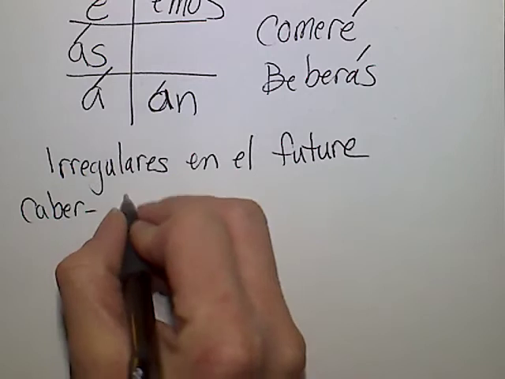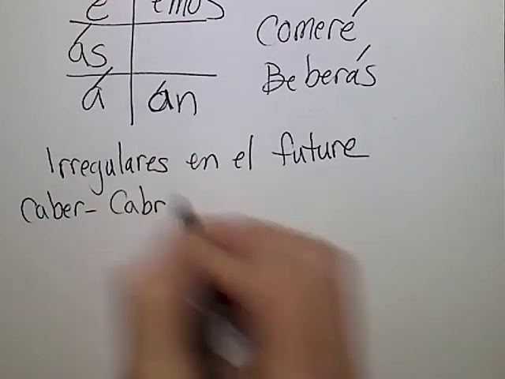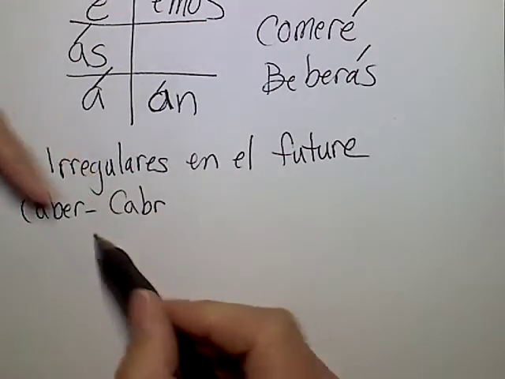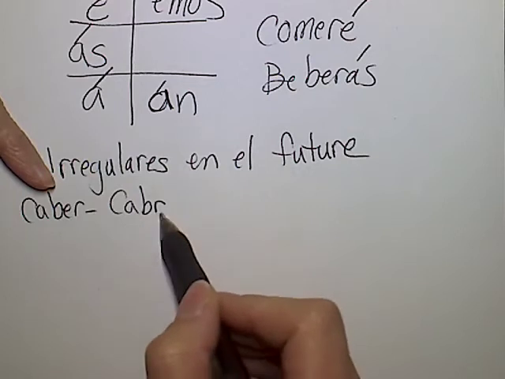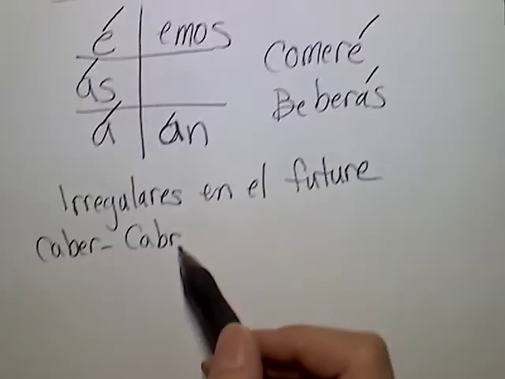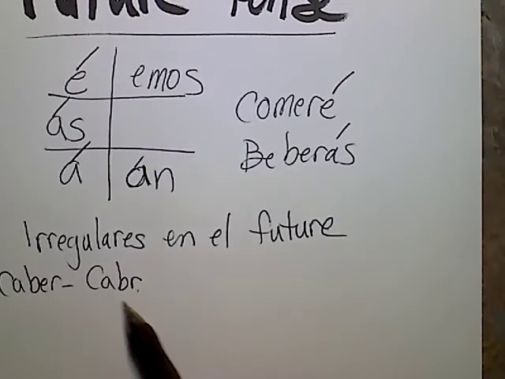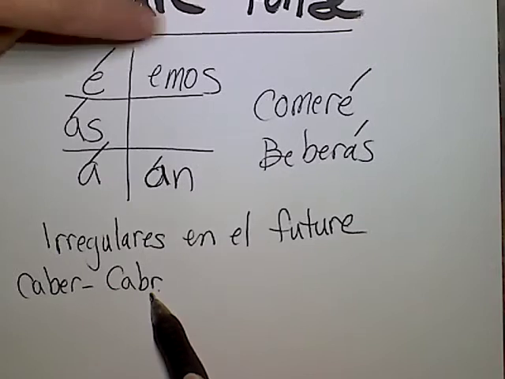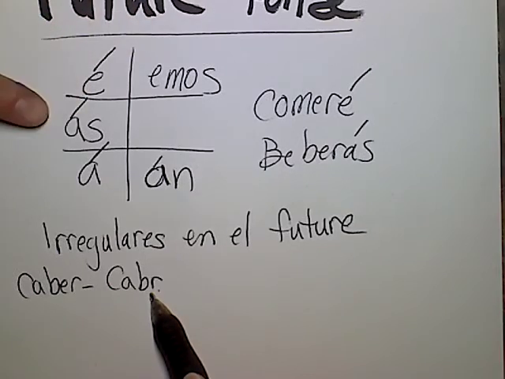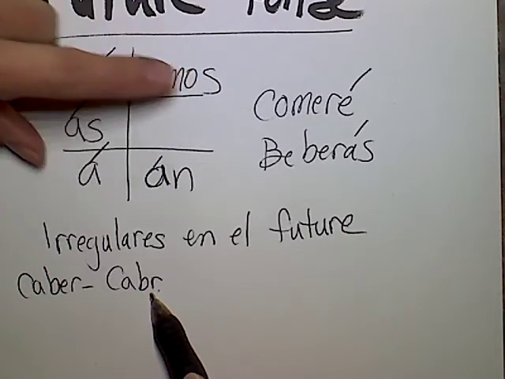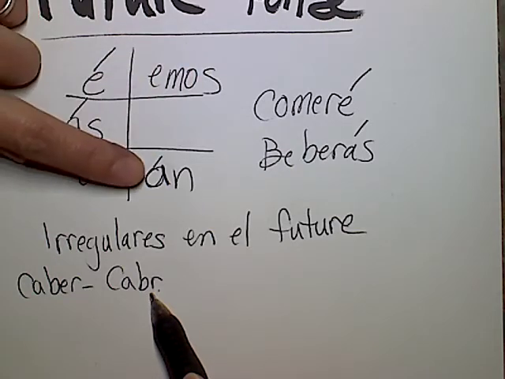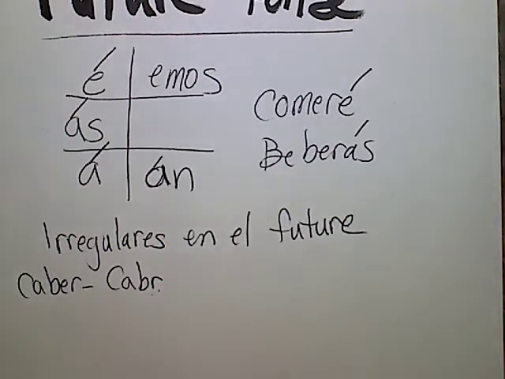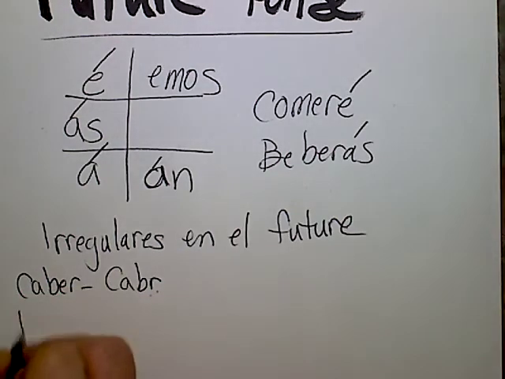In the future, it becomes cabr with an R. Now, it drops the E, but keeps the R. And what we're later going to do is just add these endings to it. So it would become in the yo form, cabré, tú cabrás, él ella cabrá, nosotros cabremos y ellos cabrán. Okay. Próximo. Poder.